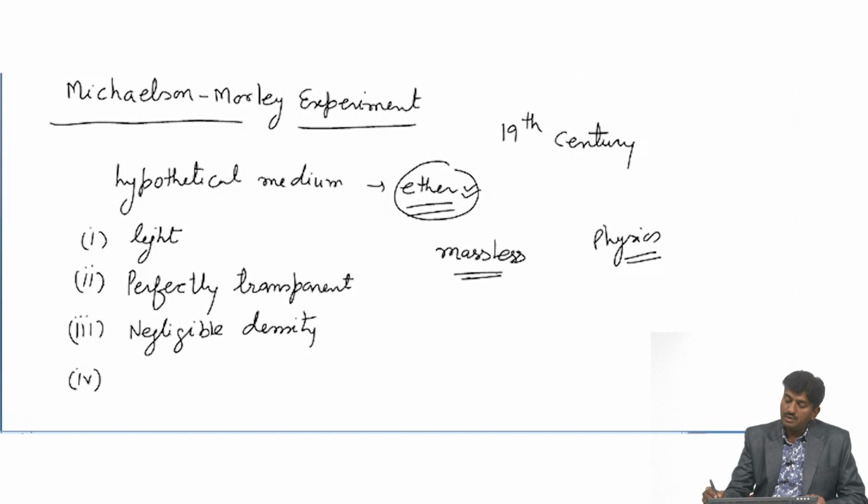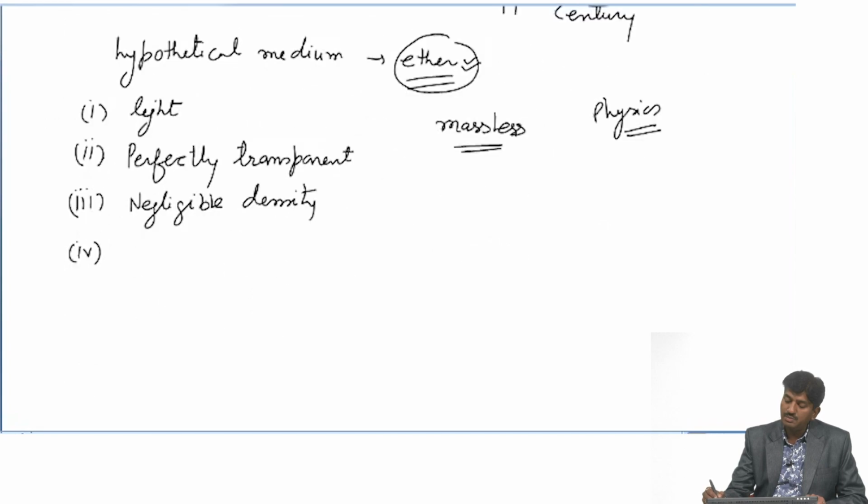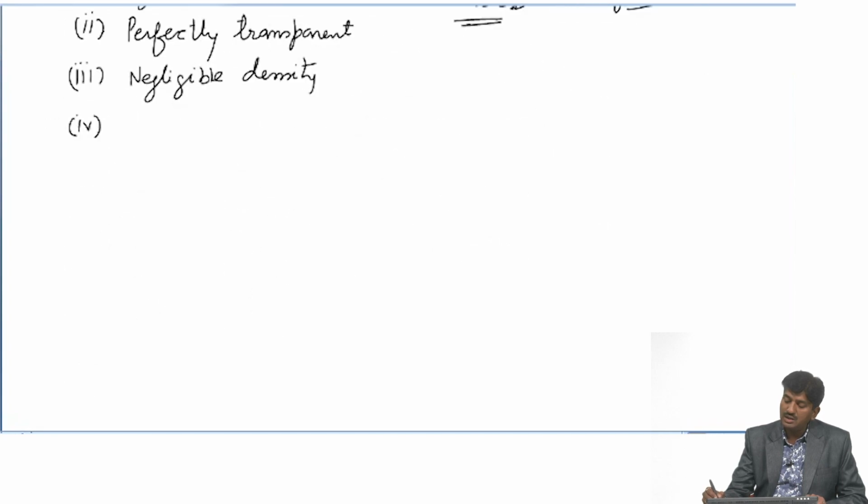So, by the help of this experiment we understand whether this medium exists or not, and this experiment depends upon the property of Michelson interferometer. This is a monochromatic source.